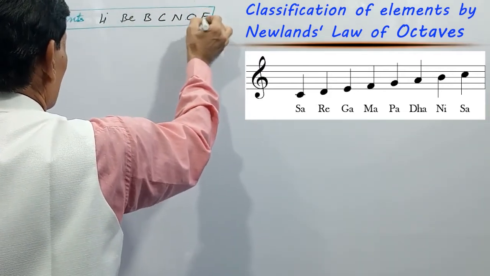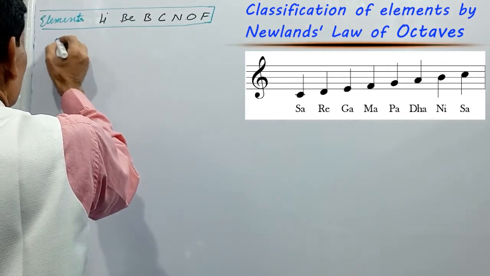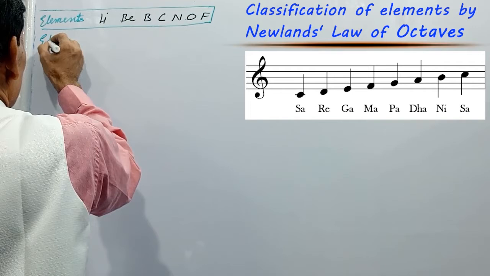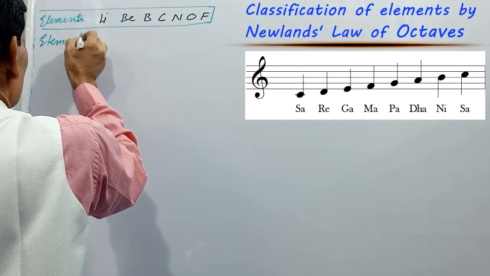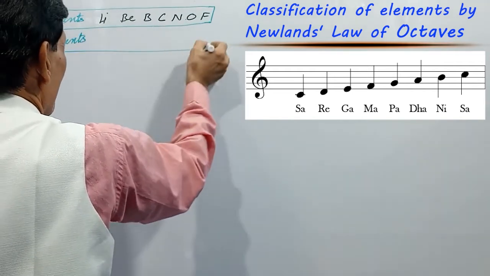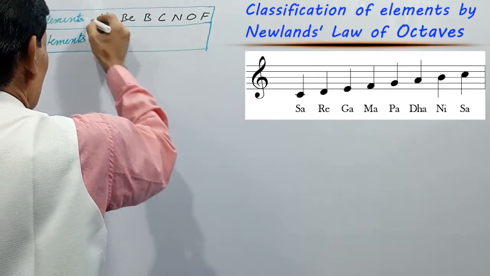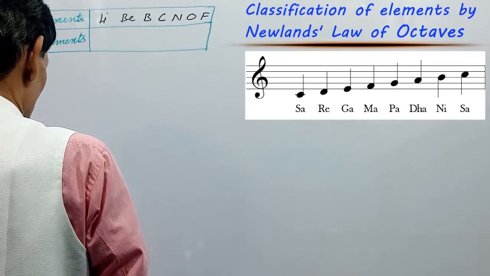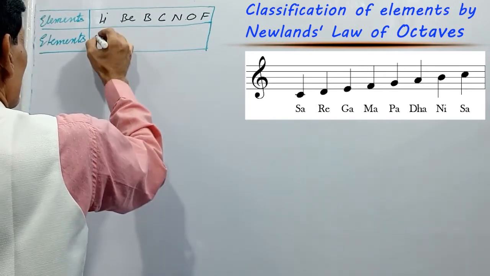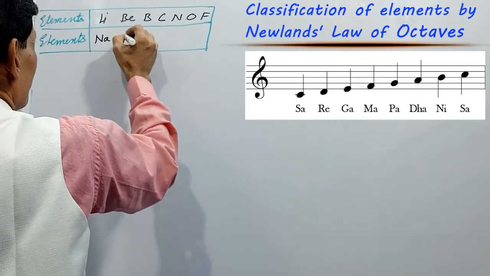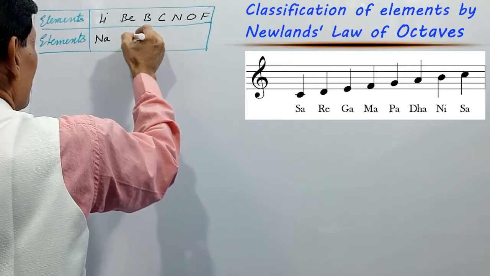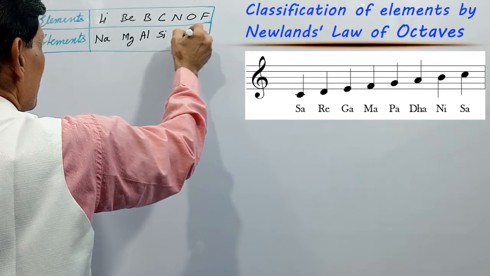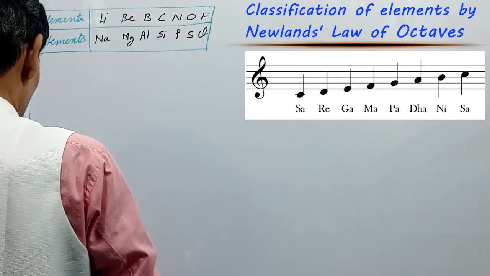First row. Second row: sodium, magnesium, aluminium, silicon, phosphorus, sulfur, chlorine.